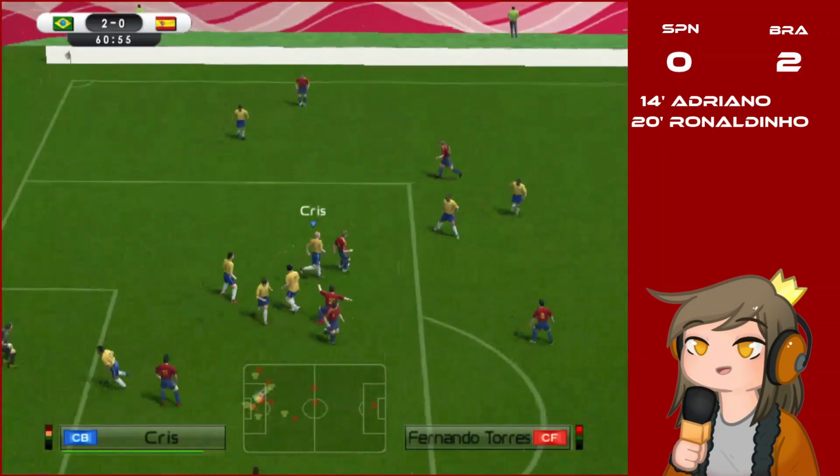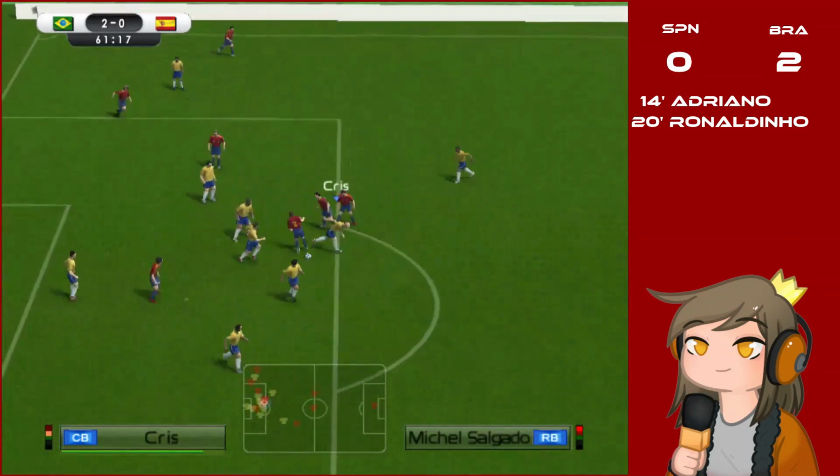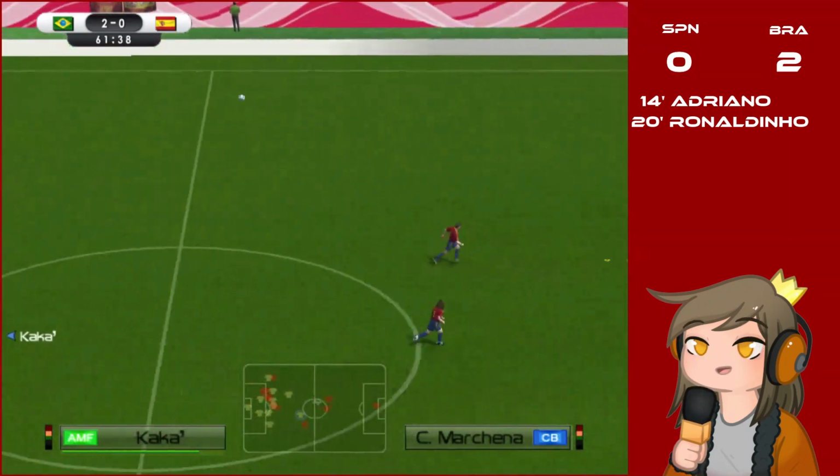Albelda comes with it. Passes it to Torres to Xavi. Chris and Juninho sent it ahead.